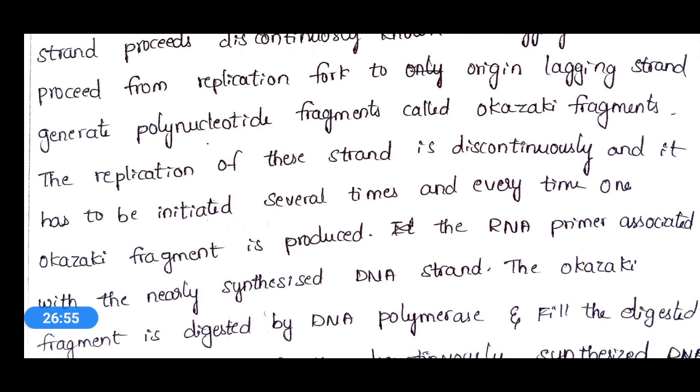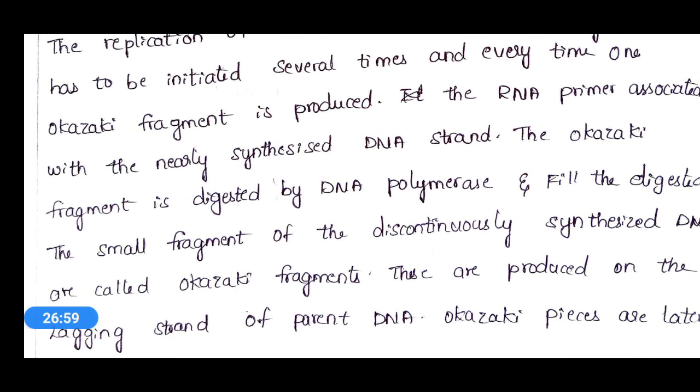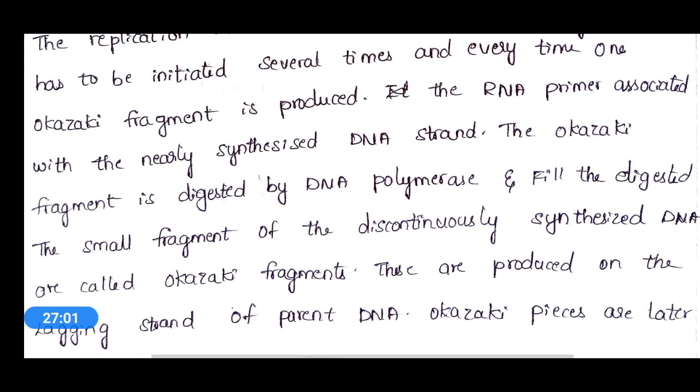The RNA primer associates with the newly synthesized DNA strand, and the primer is digested by DNA polymerase, which fills the digested part.